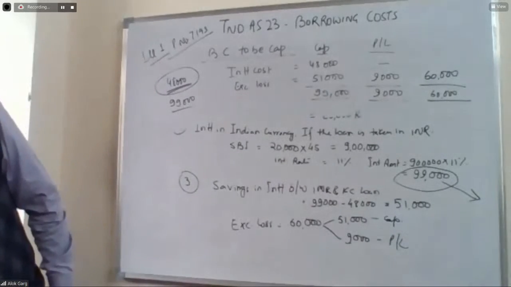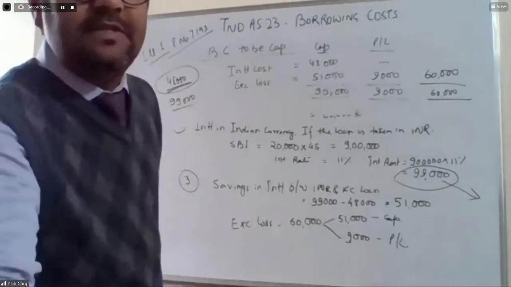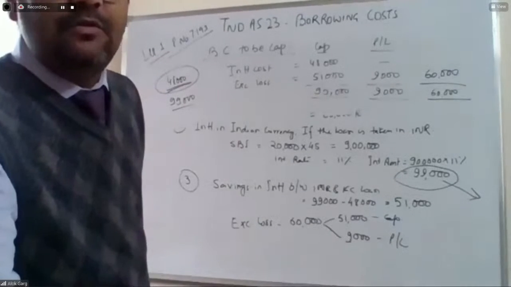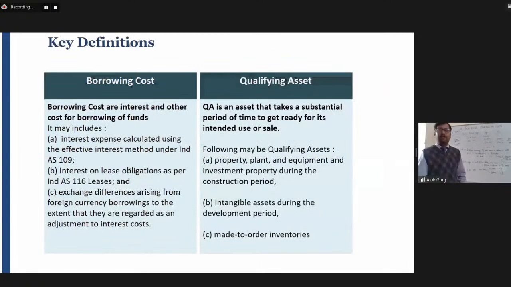Okay. So let me take you to the next concept. So this was the concept which we have discussed. These were the two important terminologies. First one is borrowing cost and the second one is qualifying asset, which we have discussed in detail. The borrowing cost is interest cost as per EIR, interest on lease obligation as per Ind AS 116, and exchange difference arising from foreign currency borrowings to the extent it is regarded as an adjustment to interest cost.